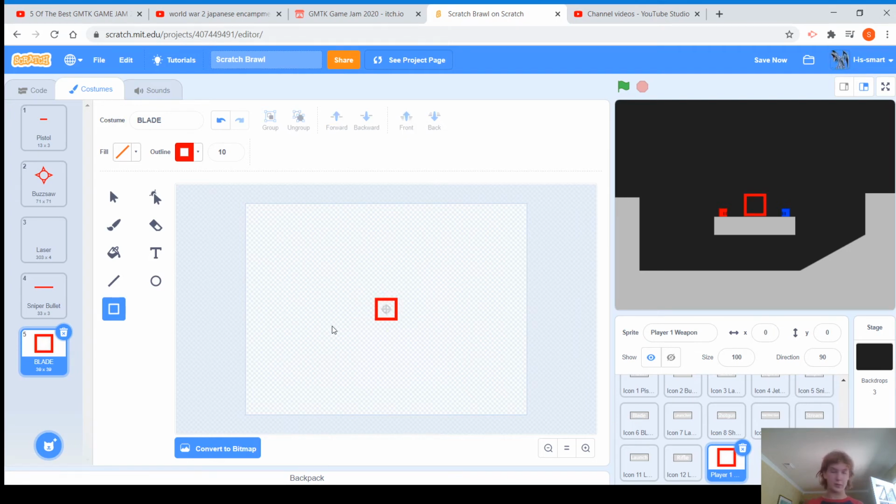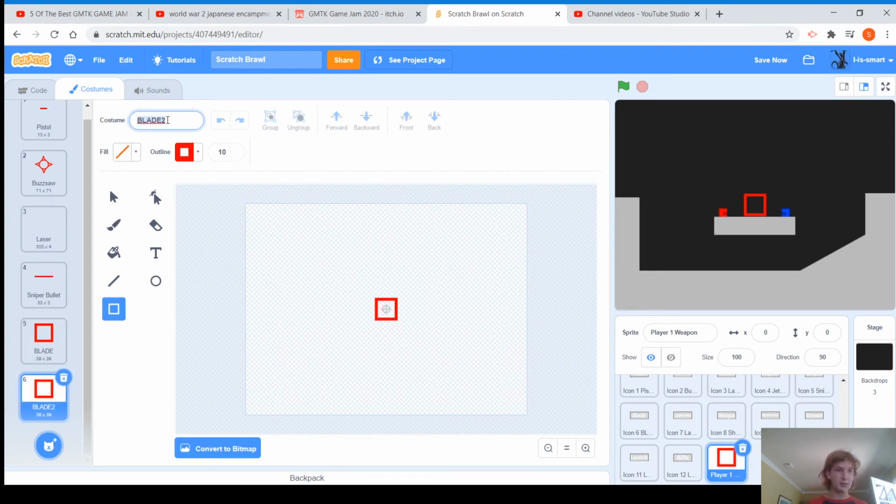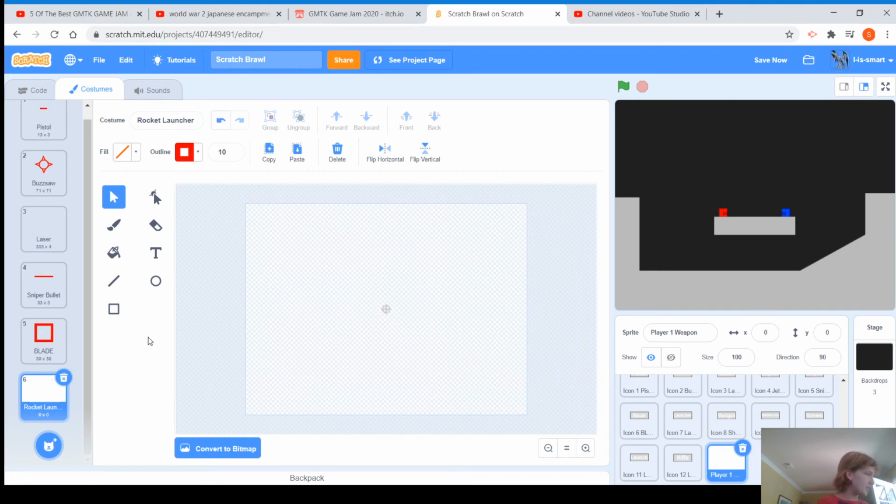That was good for the blade. Let's make it a little bit, no, that's good. Now I just want to make the projectile for the rocket launcher. Or the launcher, as I call it. Rocket launcher. Don't copyright me. Sorry.